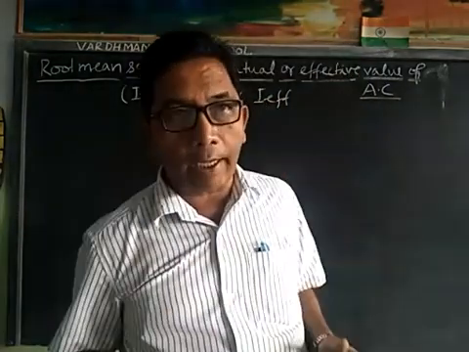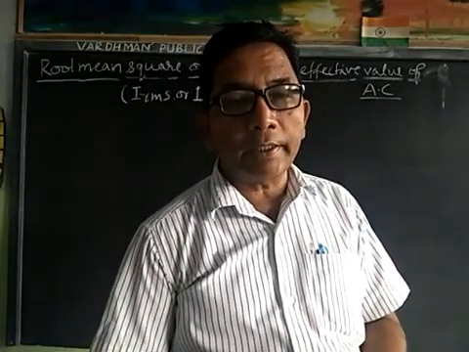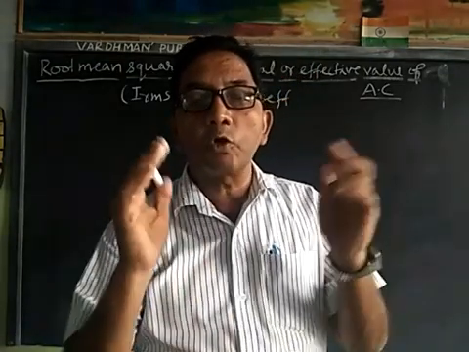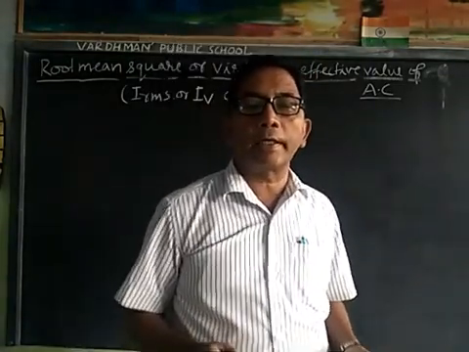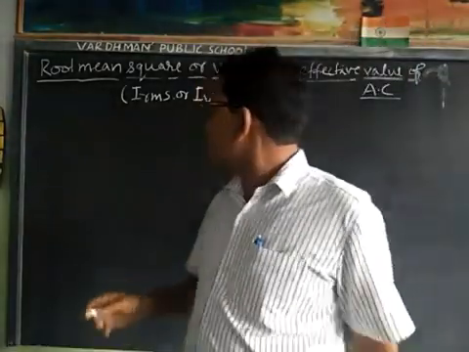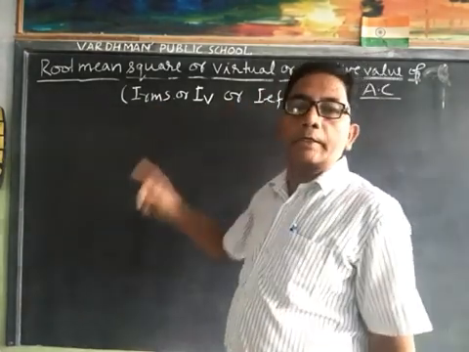It is denoted by I RMS or I V or I effective.